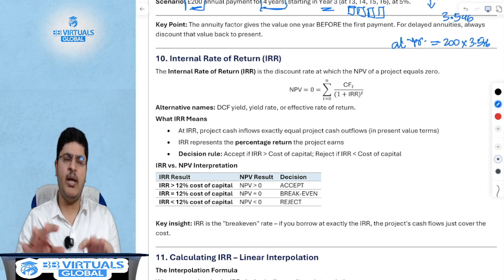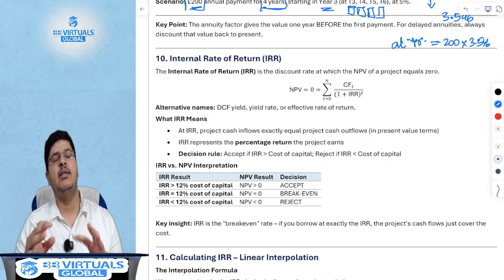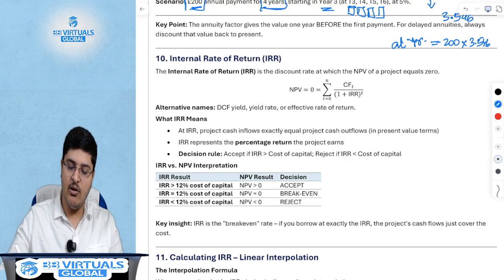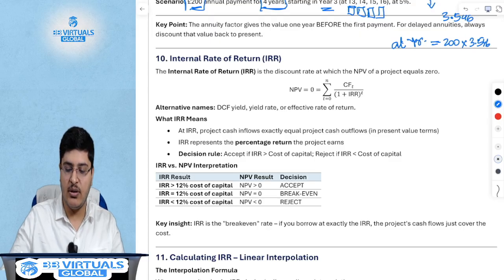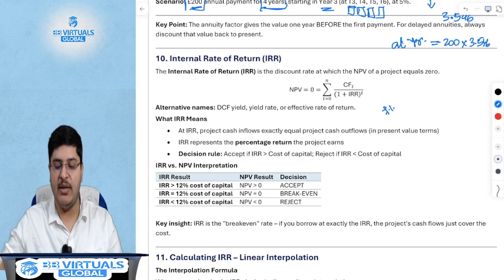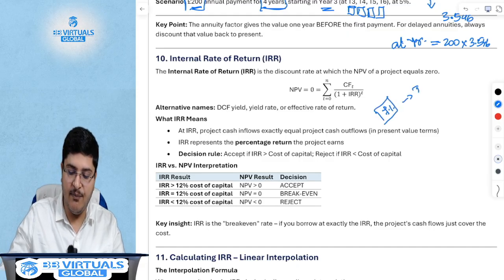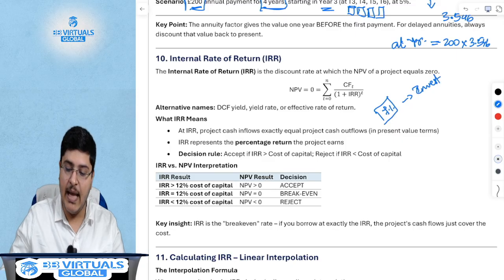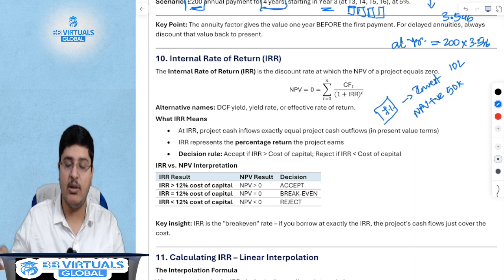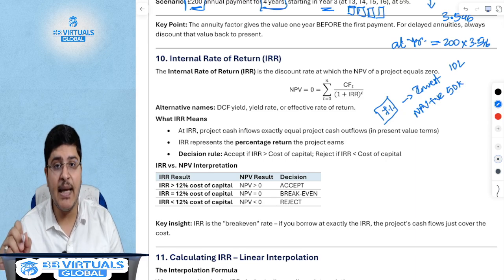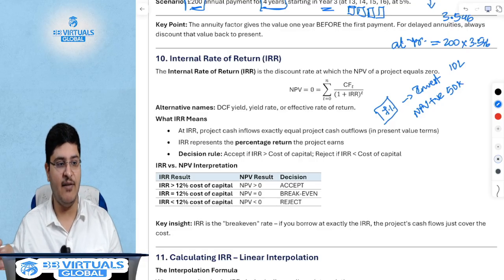Before I go into the technicalities of the concept, just intuitively ask yourself: let's assume your cost of capital is 7%, for example if you've borrowed money from the bank to make an investment, and you make an investment somewhere and your NPV is positive. Let's say you invest 10 lakh rupees and your NPV is positive 50,000. This implies that you should make the investment because the NPV is greater than 0.